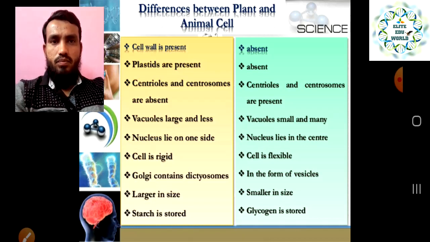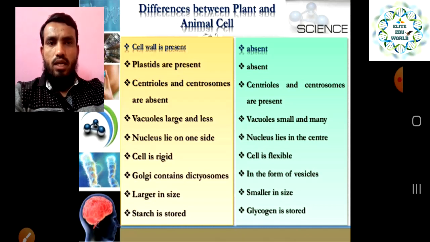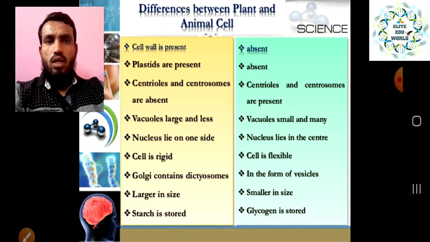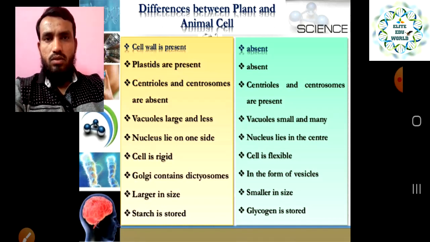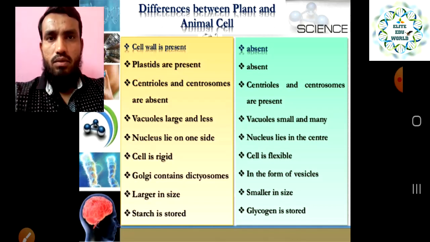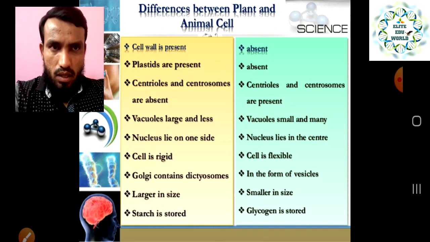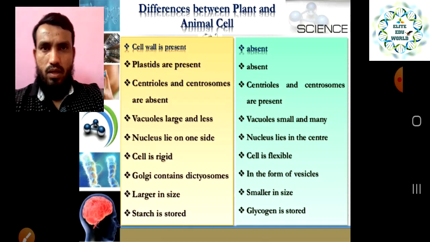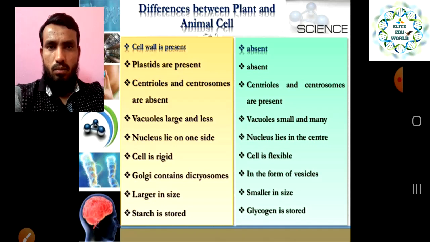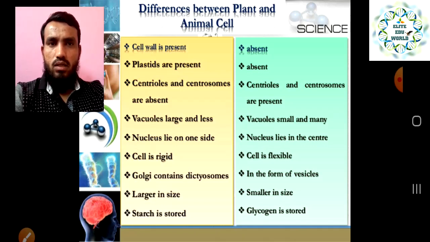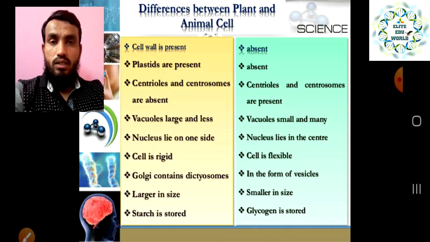Next difference: centrioles and centrosomes are absent in the plant cell, and centrioles and centrosomes are present in the animal cell. Next, vacuoles: in the plant cell, vacuoles are large and fewer in number, while in the animal cell vacuoles are small and many, right? The animal cell has small vacuoles and more of them, but in the plant cell they are fewer in number but larger in size.